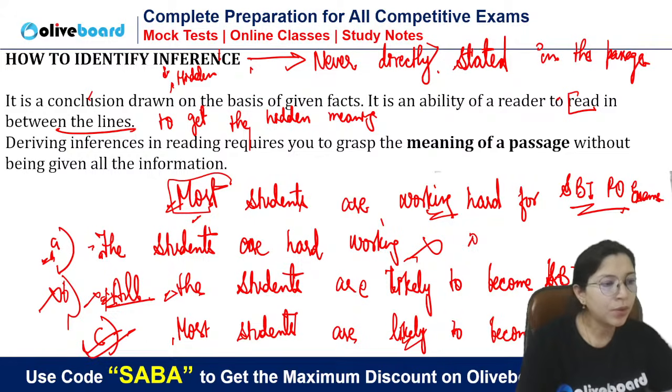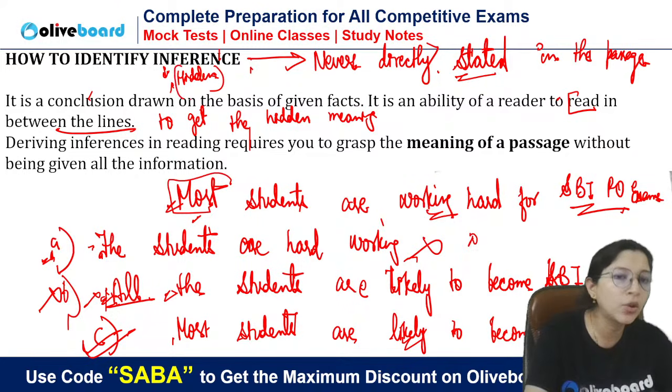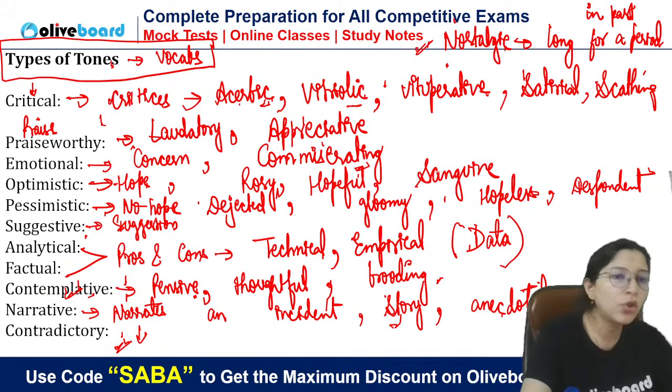Is it clear? So that's it for this session. I have explained everything, tone, inference, everything. Just remember one thing, that tone is never ever directly given in the passage. You always have to get the hidden meaning to get the tone. Okay, sorry, to get the inference. And tone is all about your vocab.